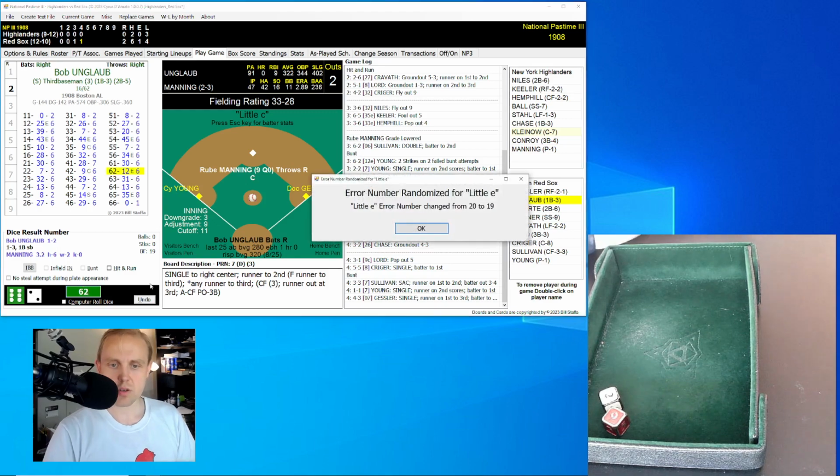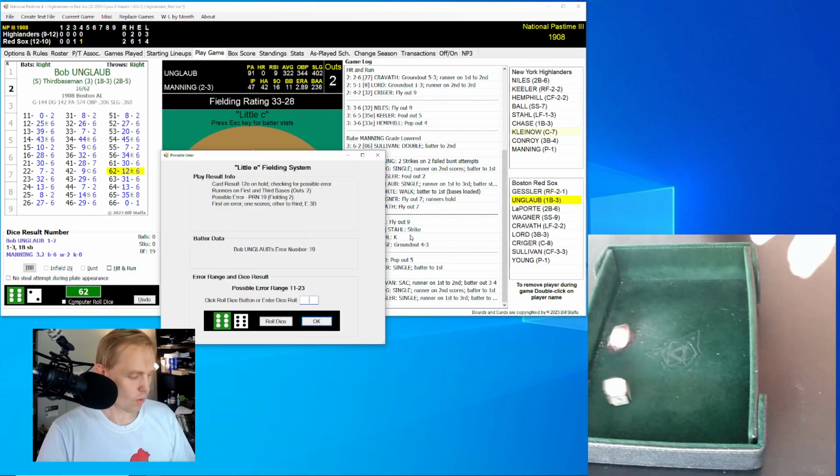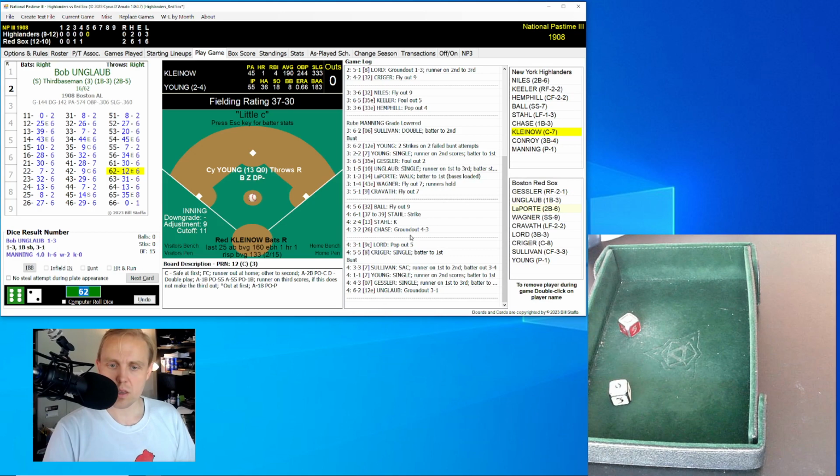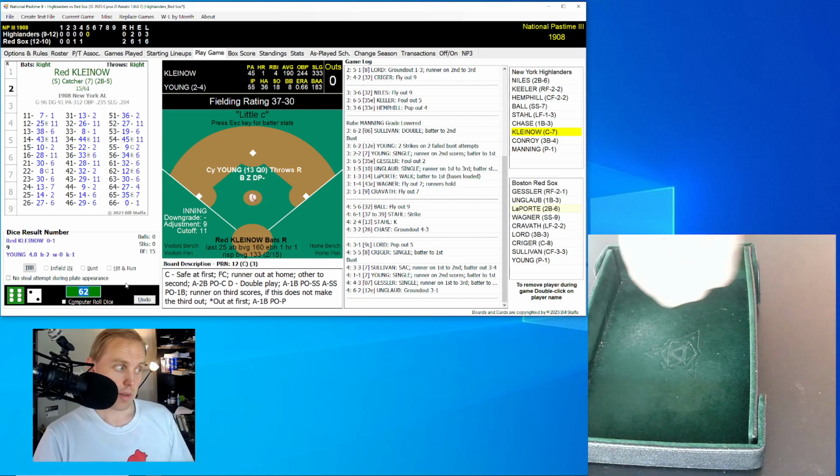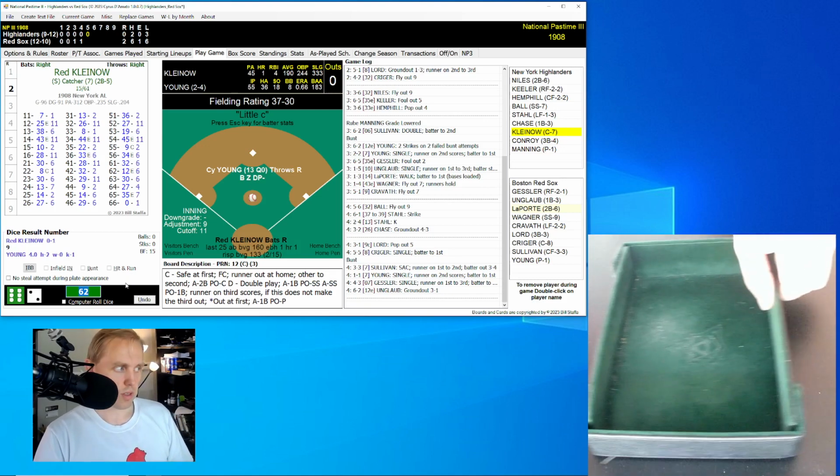And he rolls a 62 for a 12. Little E roll is down. It's a 66, out of the range. That'll be a ground ball back to Chase, over to Chase, who flips over to Manning, covering at the bag at first. We go to the top of the 5th, so the Red Sox in control now somewhat, 2-0 to score.